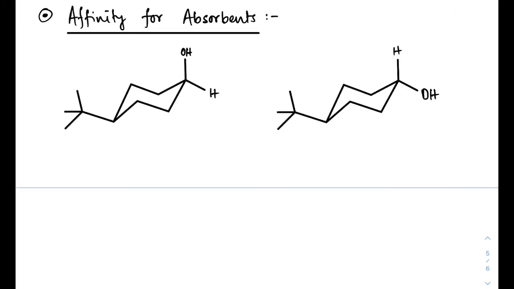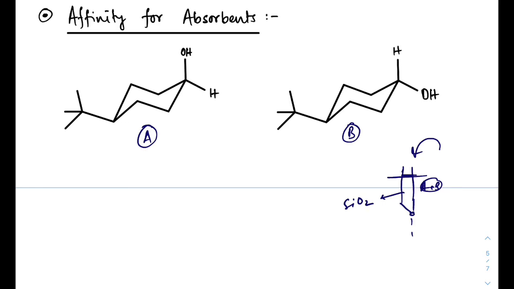Now let's talk about the affinity of adsorbents. During column chromatography, we all know the technique. There is a column, and let's say the structures are A and B, and we have the mixture of A and B on the top. So we have to separate that. Now we continue with a polar solvent. There is silica, SiO2, or alumina, right? There is a polarity difference, or the adsorbent affinity is different between A and B, therefore we can separate A and B.